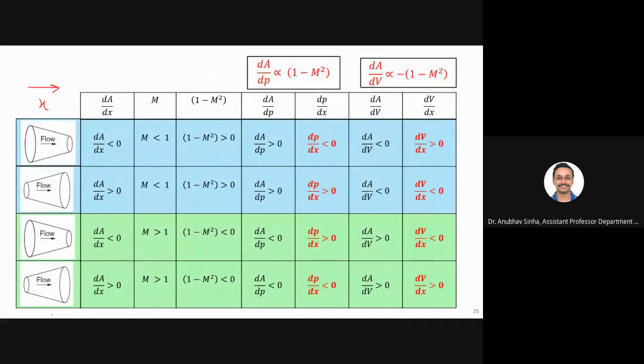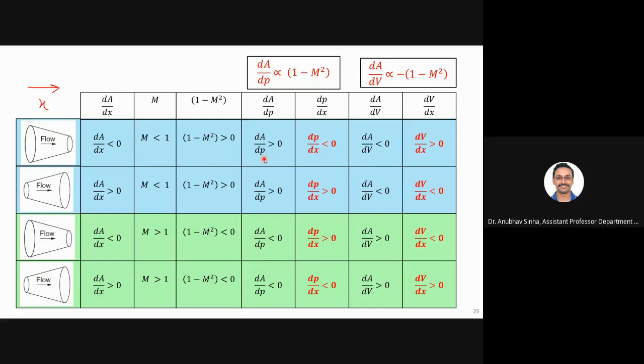So let us use these two equations. Now we are clear about the area, and we are clear about the Mach number. If Mach number is less than 1, 1 minus M square will always be greater than 0, because M is less than 1. Now if you look at this equation, if 1 minus M square is positive, it means that dA by dP should be positive, because the RHS is positive. Is this clear?